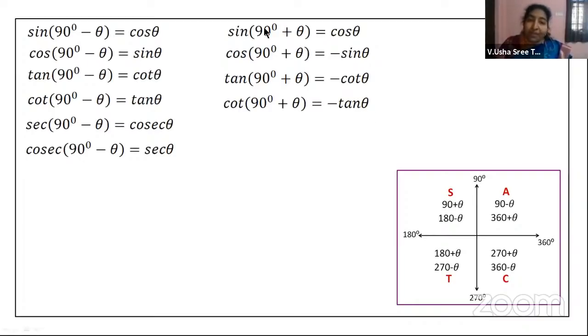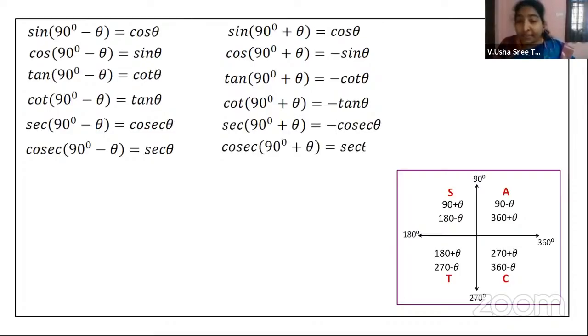I hope this will help you in remembering these formulae. 90 minus theta and 90 plus theta will tell you the sign, and the odd and even multiples of 90 will be dealing with co-function and without co-function. All right. Now, secant of 90 plus theta is equal to minus cosecant theta, and cosecant of 90 plus theta is equal to secant theta.